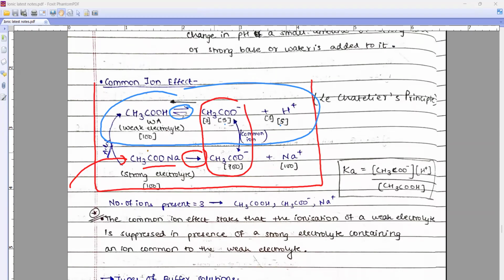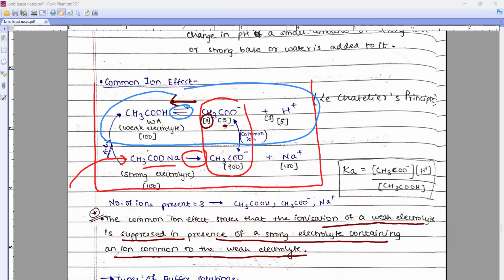But my reaction was reversible. So due to our external stress, if anything is increasing, my reversible reaction is very smart. It will try to undo that change. So my reaction is now moving in which direction? Backward. So instead of this 5, it will become 3, or not? So the ionization or dissociation of a weak electrolyte is suppressed in the presence of a strong electrolyte containing a common ion to the weak electrolyte, which is known as common ion effect. Understood?